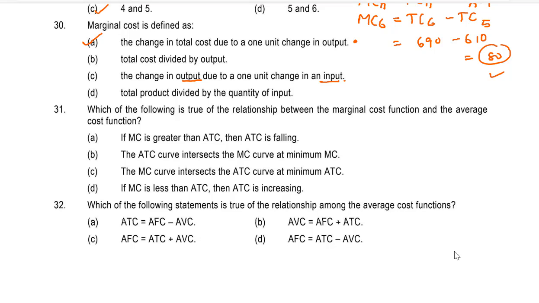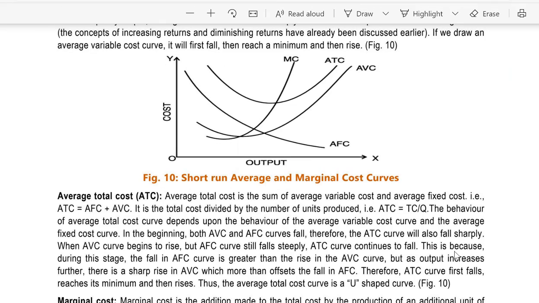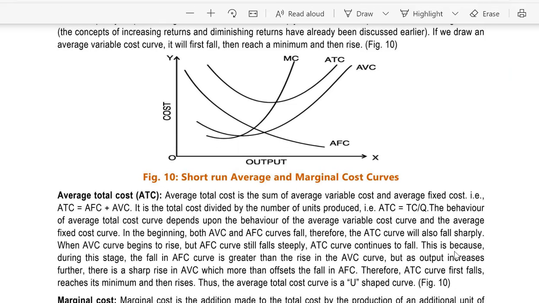So students, over here the answer is C, the MC curve intersects the ATC curve at minimum ATC. You can see this diagram. This is the average total cost curve. This is the marginal cost curve. The marginal cost curve is cutting the average total cost curve from below, and the average total cost curve is at the minimum when MC is cutting the ATC. Just see this diagram properly and try to understand this.